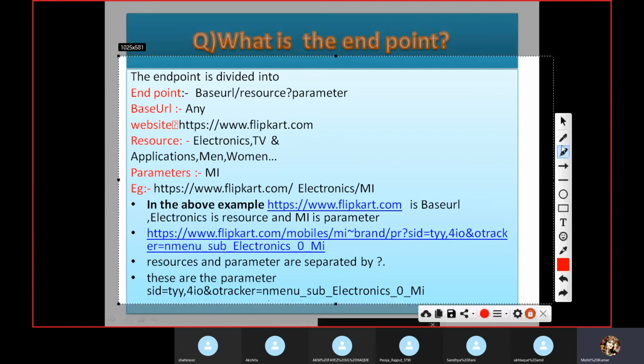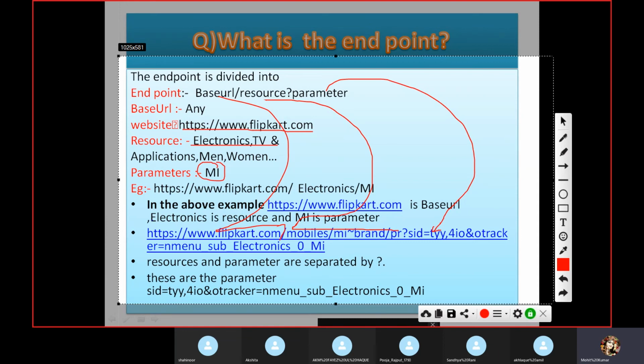This is called your base URI, till here. This is your resources, till here, you can see, and this is your parameter. Got it, right? You can give the example of any website here. So if someone asks what is the endpoint, here this is your website, the base URI. These are the resources: electronic, TV, and application main domain, and these are the parameters. It looks like this.